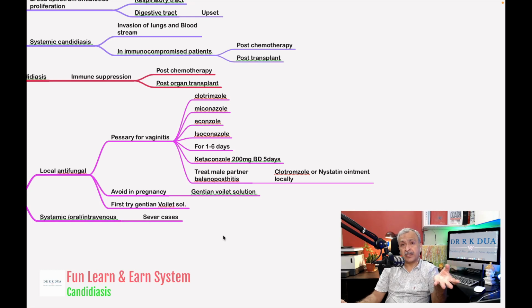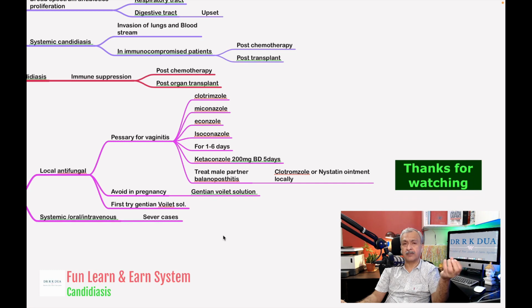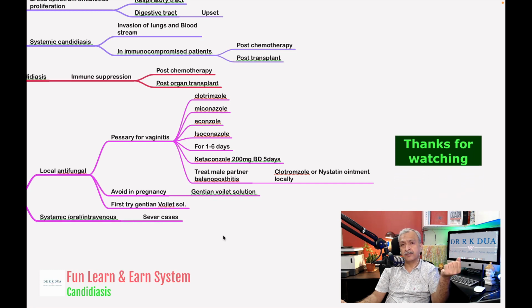As we have studied, these are normally present in small quantity in our oral cavity, in our intestinal tract, but these are not able to produce any symptoms or disease process because our immunity is so strong, our flora in the oral cavity and the gut are so strong that these flora do not allow the candida to grow in the oral cavity or in the intestine.